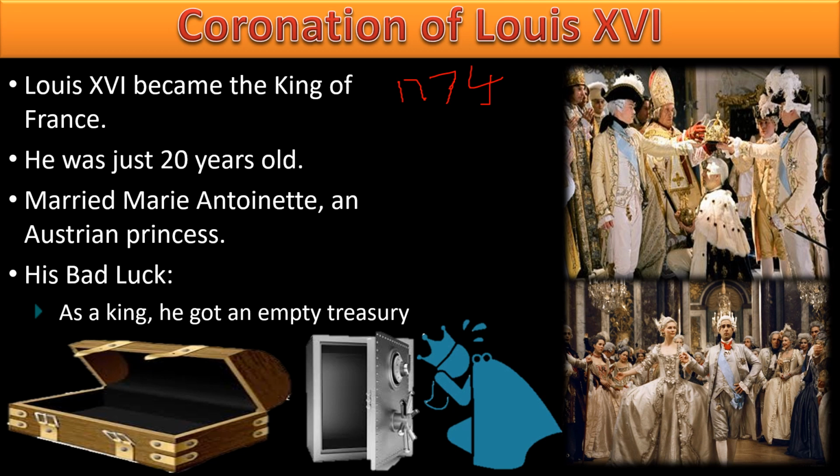Then he married Marie Antoinette, who was the Princess of Austria. Listen carefully, not Australia, it's another country. After becoming the king, Louis XVI came to know that he was unlucky. Why unlucky? Because the French treasury was empty. France was a powerful country at the time, one of the richest countries too. But in reality, Louis XVI came to know that the French treasury was empty.